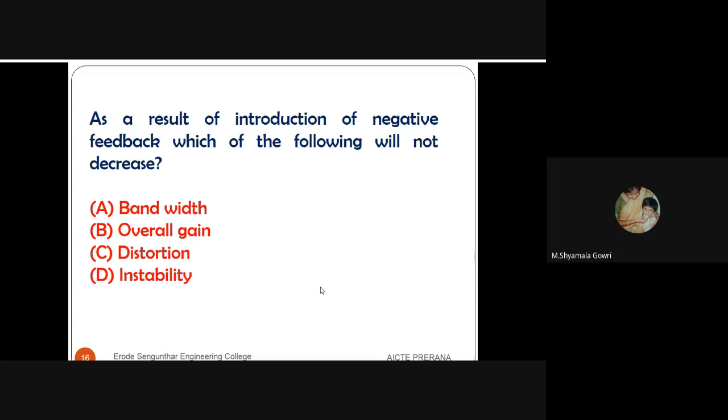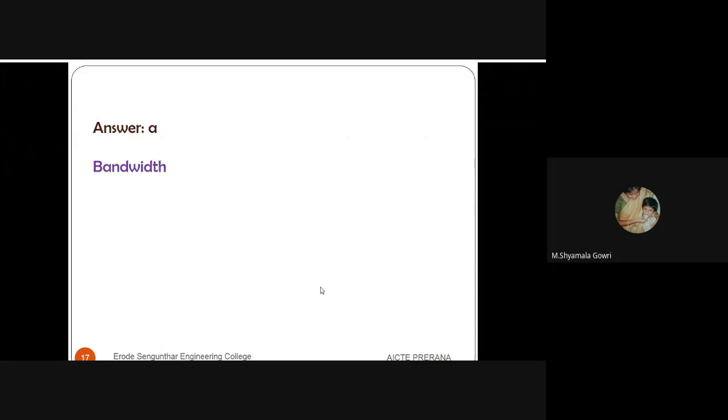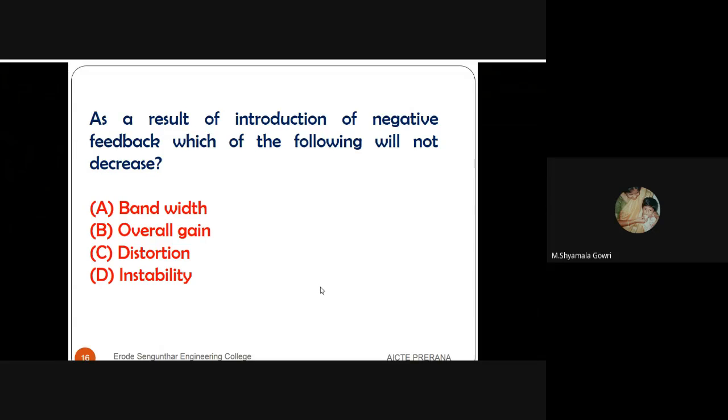Next question. As a result of introduction of feedback, which of the following does not decrease? That is, when negative feedback is introduced in a system, one of the parameters does not decrease. The options are bandwidth, overall gain, distortion, and instability. The answer is bandwidth. When negative feedback is introduced in a system, the bandwidth will not decrease. All others will produce variations.